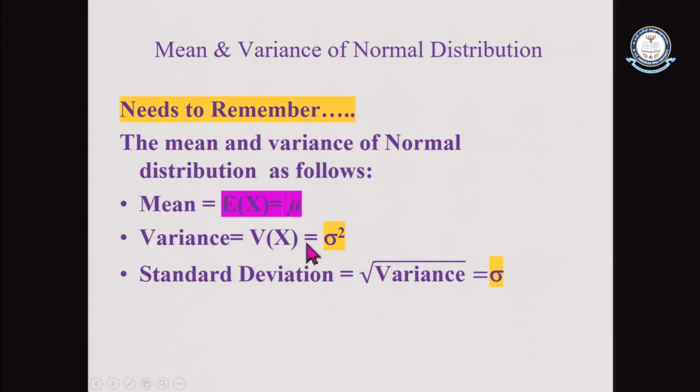A student can remember these important things. A student can always remember the mean value of the normal distribution, and how to derive the mean and variance of the distribution, making use of the moment generating function. So what is the mean here? The mean is equal to mu and the variance is equal to sigma square. A student can remember these two things, because based on these two parameters this entire distribution is described in detail.